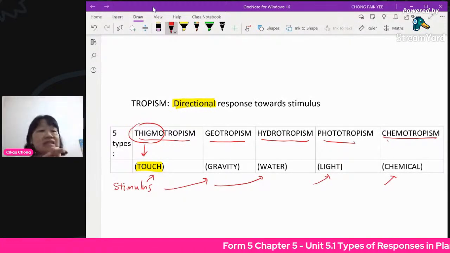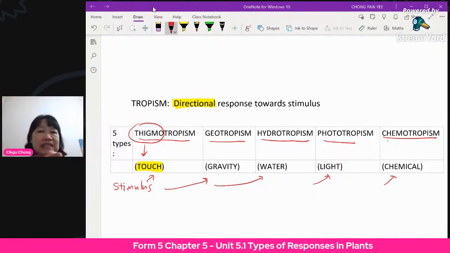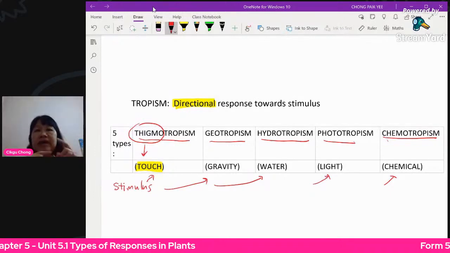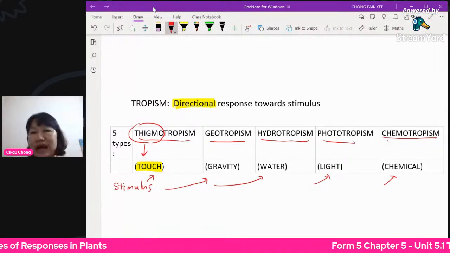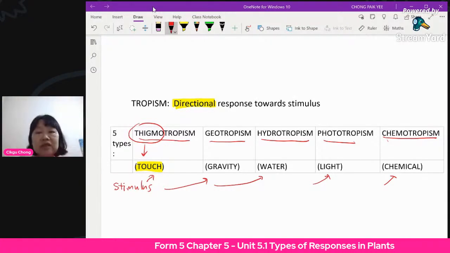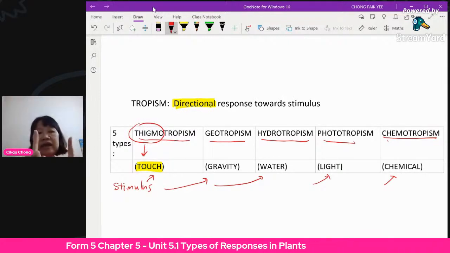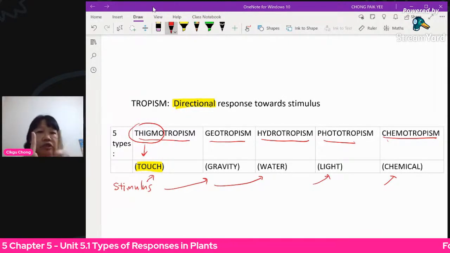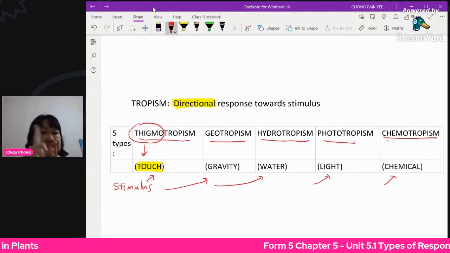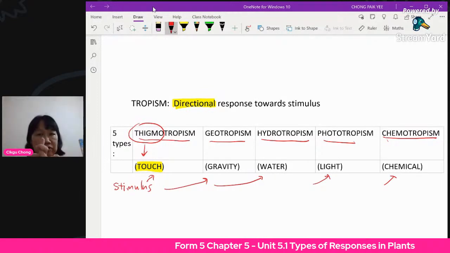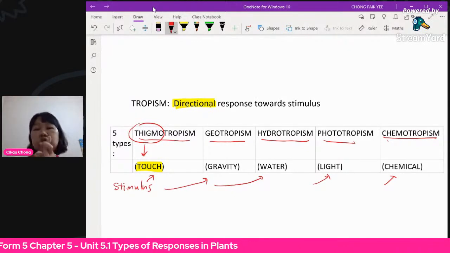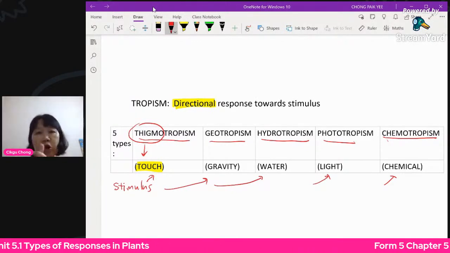Now this is the thigmotropism that you know. Some plants have tendrils, this very soft stem that will wrap around the fence or any stick that they put next to the plant. So if I have a stick here and a stem which is very soft, once it touches this, the stick will stimulate the stem to wrap around it. So that is called thigmotropism because it's growing. It's actually growing at the same time. If it's not growing, it's not considered tropism.